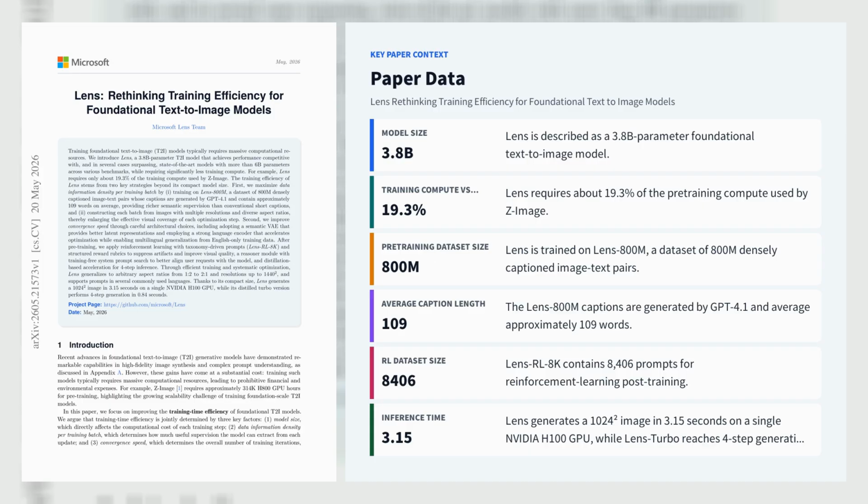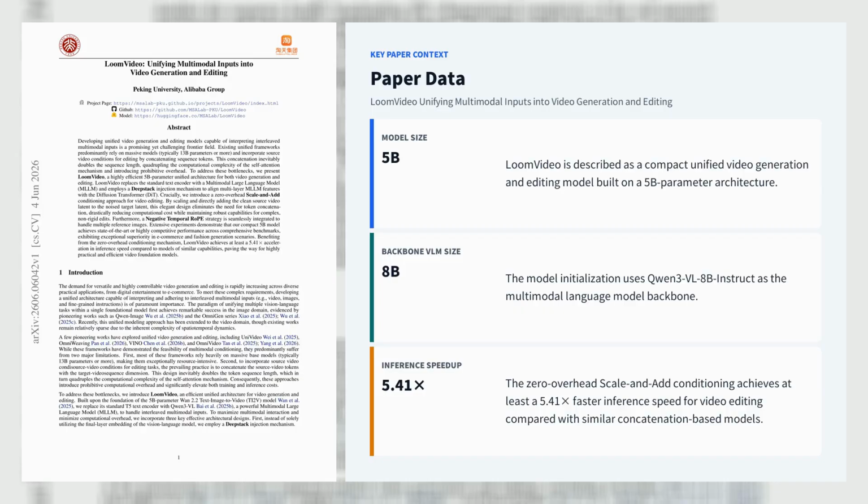squared. Let's explore the third paper, LoomVideo: Unifying Multimodal Inputs into Video Generation and Editing. LoomVideo, developed by Peking University and Alibaba Group, is a 5B parameter unified video foundation model for both generation and editing that targets interleaved multimodal inputs such as text, reference images, and source videos.